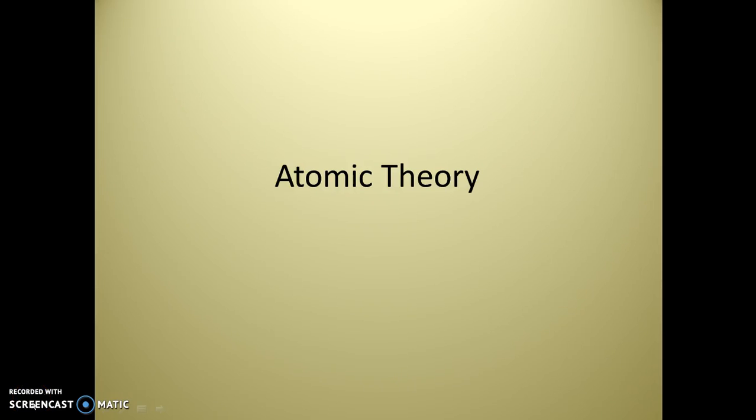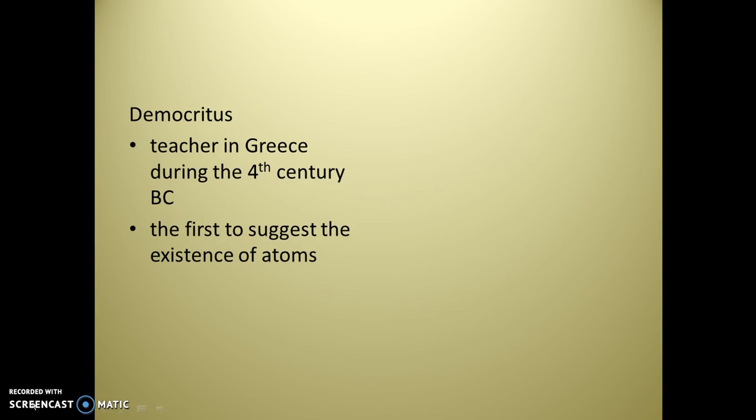All right, atomic theory. So atomic theory began in the 4th century BC with Democritus. He was the first one to suggest the existence of atoms. However, he probably couldn't develop it any further because people probably thought he was crazy for suggesting the existence of such a tiny particle that they could not see.